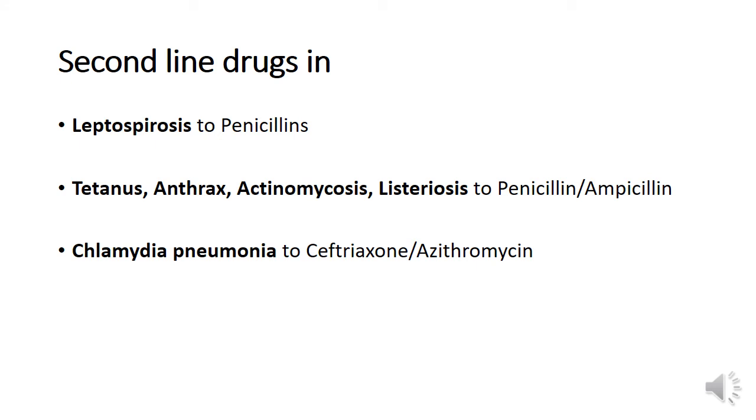They are used as alternative drugs in leptospirosis, the first line drug being penicillins. So tetracyclines are given for at least 1 to 2 weeks in leptospirosis. They are also given once a week during epidemics of leptospirosis in susceptible patients. And they are second line drugs to penicillin or ampicillin in the treatment of tetanus, anthrax, actinomycosis and listeriosis. They are second line drugs to ceftriaxone or azithromycin in the treatment of chlamydial pneumonia.